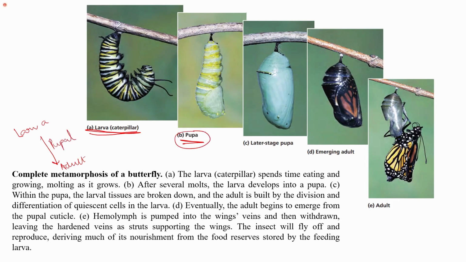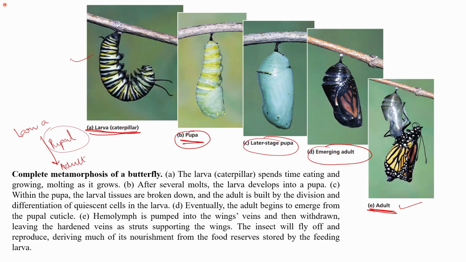So they have the pupa, which further undergoes changes, the later stage pupa. Then we have the emerging adult that finally sheds its outer skin, and then we finally have an adult which has reproductive organs developed and has a different form. So you can clearly see the difference between the caterpillar or the larva and the adult. The wings are developed, the form is different, they look like two completely different organisms. So this larva to adult transition occurs through the pupal stage.